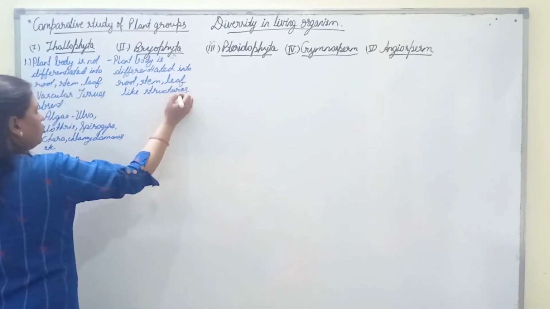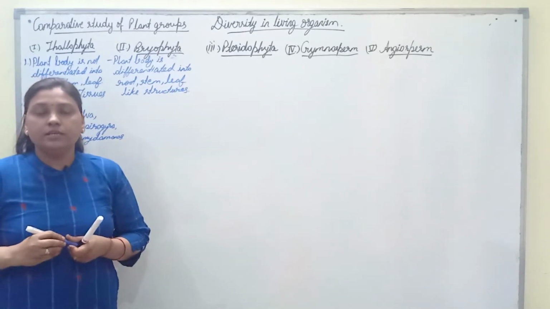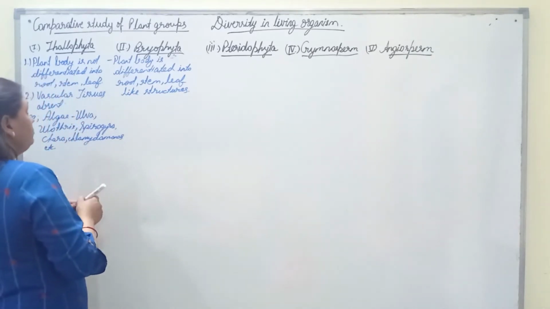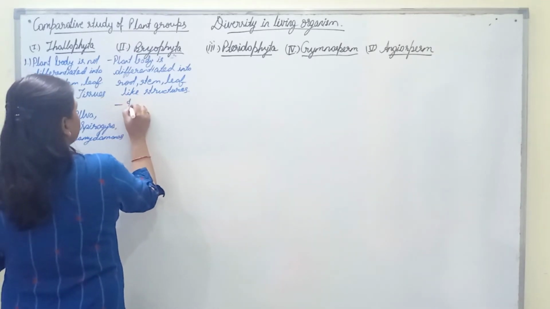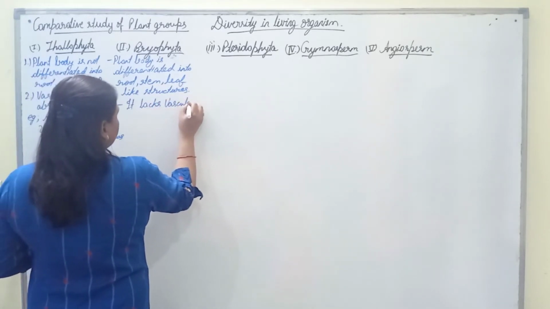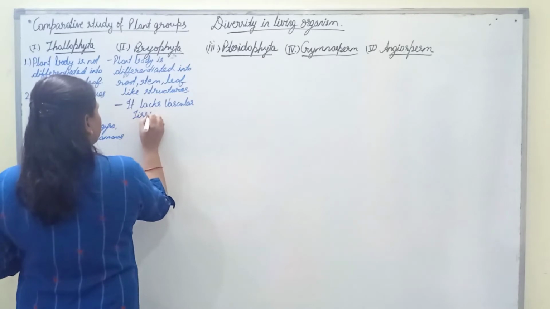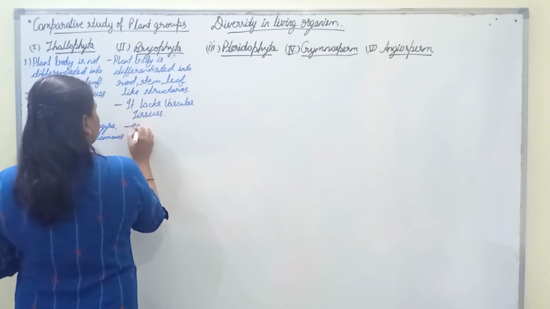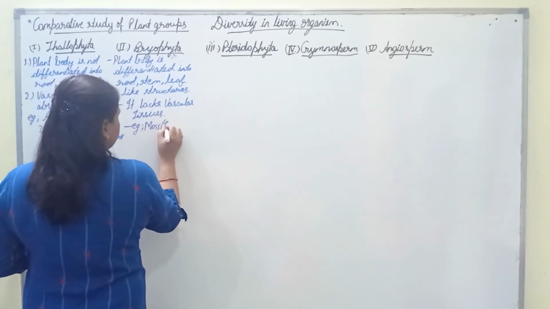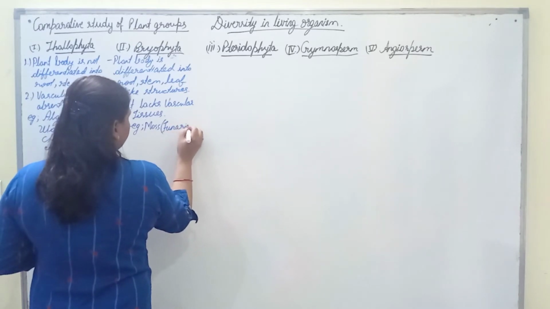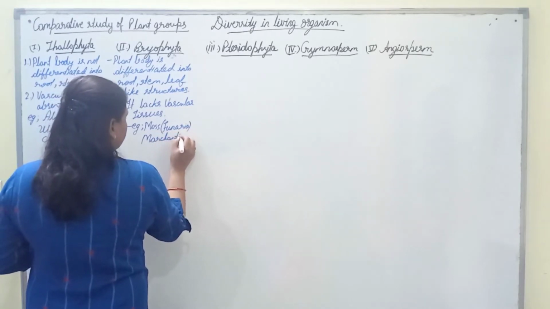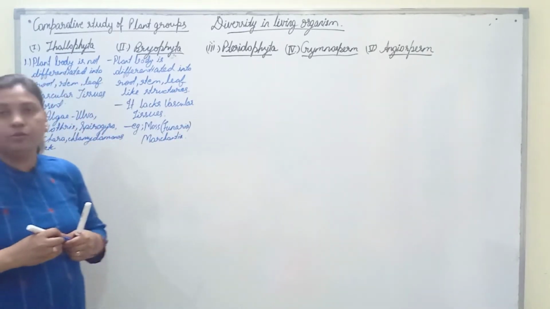In case of Bryophyta, the plant body is differentiated into root, stem and leaf-like structures. It lacks vascular tissue, and the example of Bryophyta is moss, that is also known as Funaria. Funaria and Marchantia are two popular examples of Bryophyta.